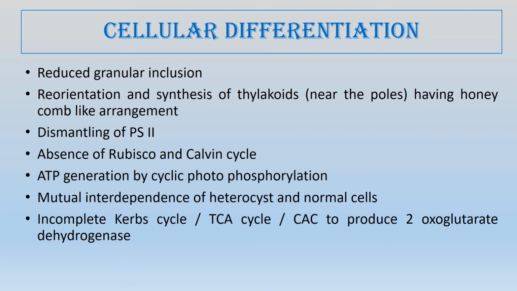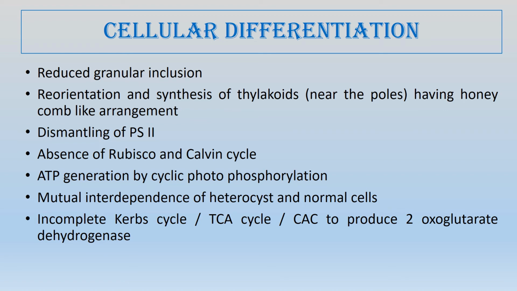So the Krebs cycle is absent or incomplete in the heterocyst cells. So the heterocyst is not a complete cell. It has only one function of nitrogen fixation.